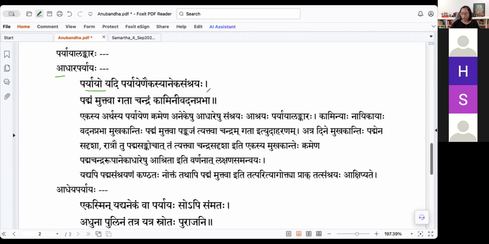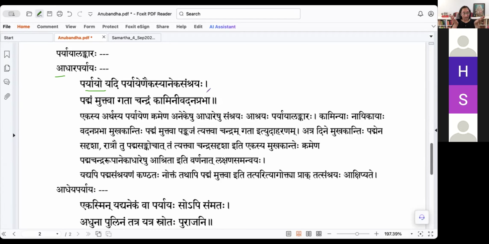So I have a pencil. First I place it on the table, then I place it on a book, then I place it on my hand, then I place it in the shelf. So there is just one object wherein that object, the adharam, the substratum, the support of that object keeps changing one after the other. So the pencil goes from my hand to the book, to the table, to the shelf. Right? Etadrisha varnana yatra bhavati yasmin kavye vartate tatra tu adhara paryayaha iti asti.